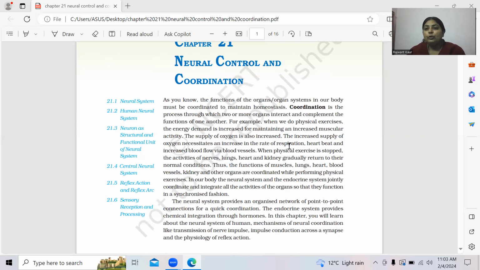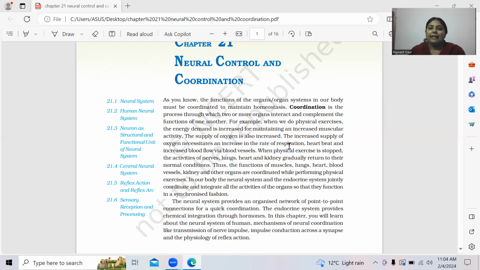Now what happens if you stop that exercise? All of these things which were earlier involved in dealing with this energy demand, for example the activities of your nerves, your lungs, your heart, your kidney, all of them now become relaxed. So you see that different organs worked in a coordinated manner, fulfilling your energy demand during vigorous exercise, and when you stop exercising, all of these organs become relaxed.